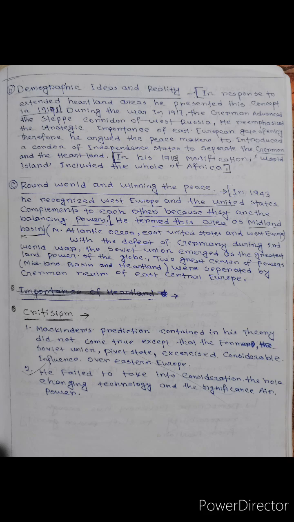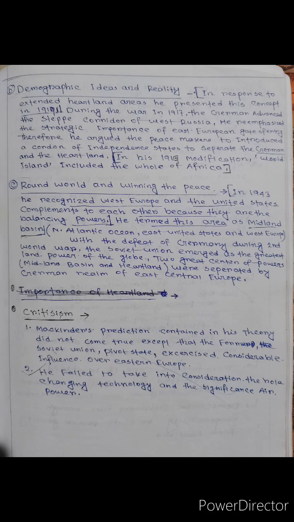With the defeat of Germany during the Second World War, the Soviet Union emerged as the greatest land power of the globe. The two great centers of power, the Midland Basin and the Heartland, were separated by the German realm of East Central Europe. This is the Round World and Winning the Peace concept of 1943.